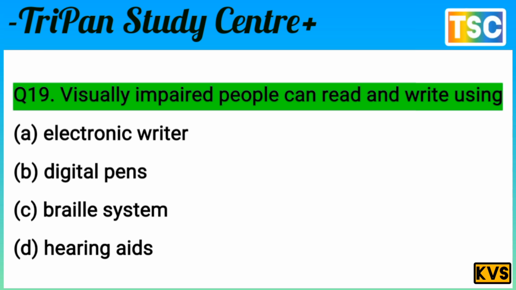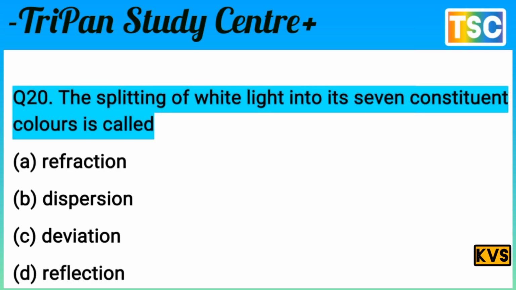There is a use of the Braille system. The C option is correct for this question. C, Braille system. And let's see the next question here. Next question on your screen. Question here. The splitting of white light into its seven constituent colors is called.